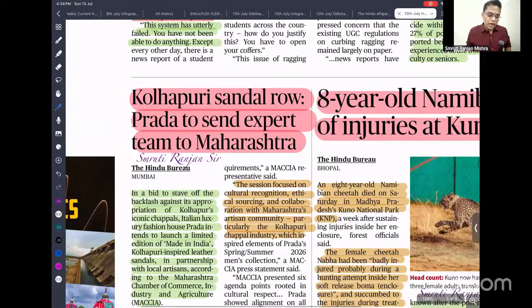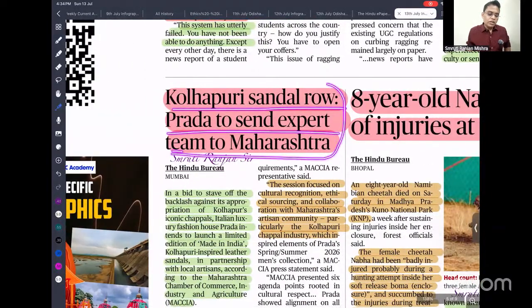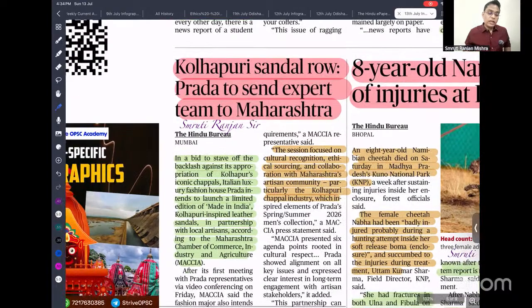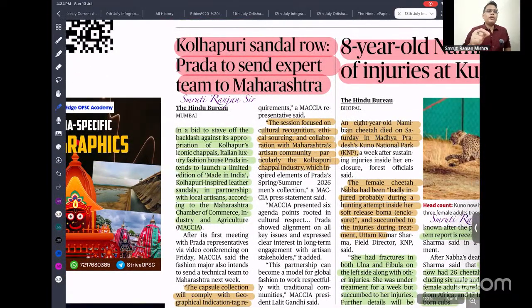So next is Kolhapuri chappal: Prada to send an expert team to Maharashtra. Recently we have seen that a chappal sold by Prada, the Italian brand, was copying the Kolhapuri chappal style. After the controversy and the demand by Indians for more recognition of cultural property, Prada sent a team, and there was a video conference. After that, they planned that the chappal manufactured in Kolhapur should be listed as a limited edition with the GI tag, so that it can be promoted all over the world.